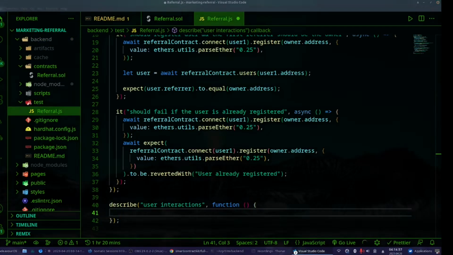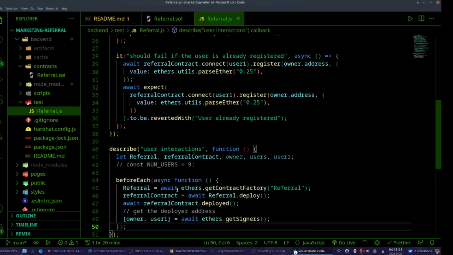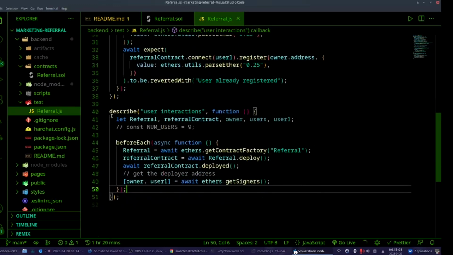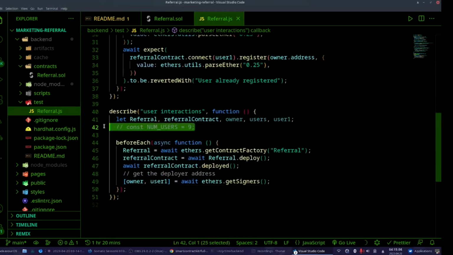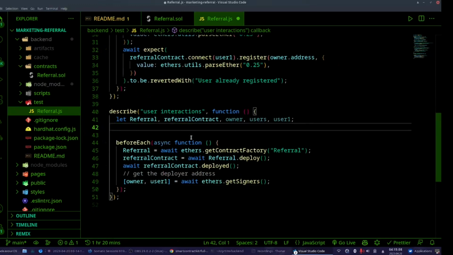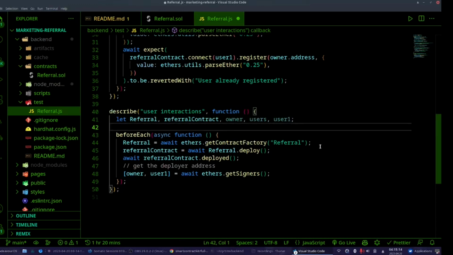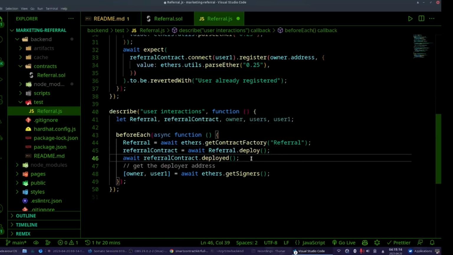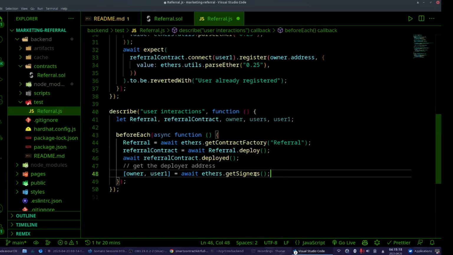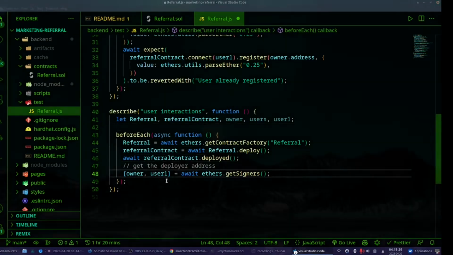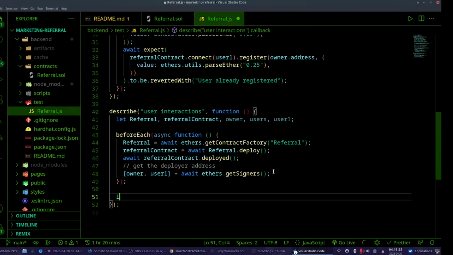Again, let me start with this. What is going on here? The same stuff, you see. I create these variables, and before each I deploy the contract, I wait for it to deploy, and I get the addresses. Now I can write my first test.